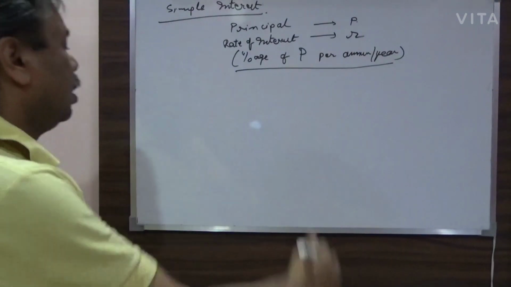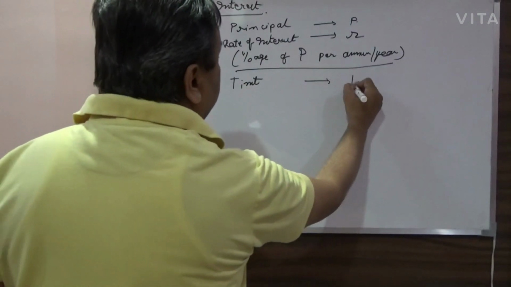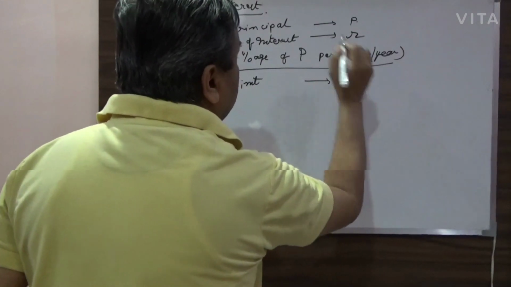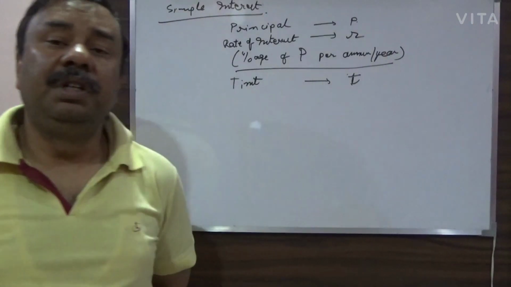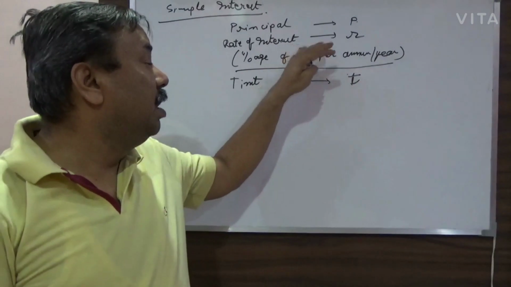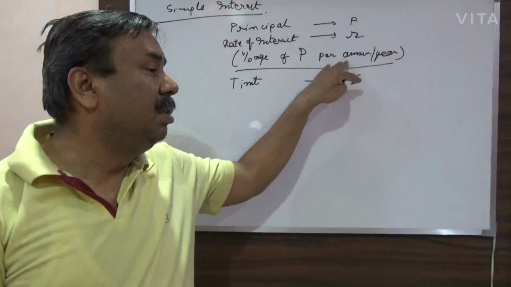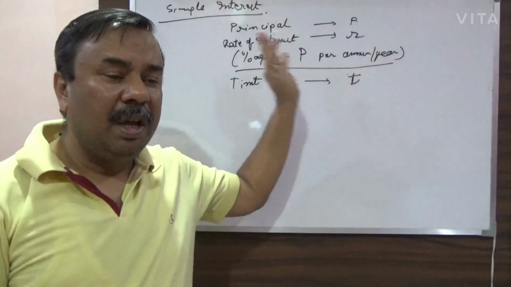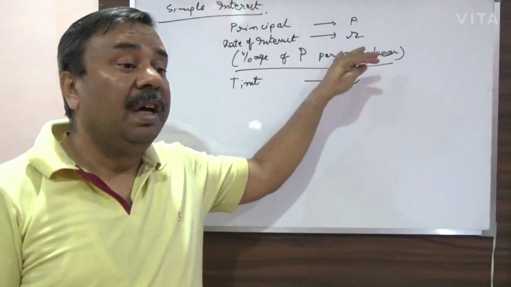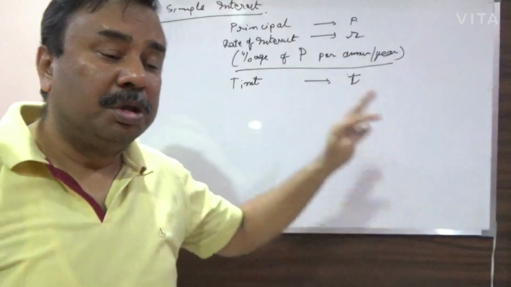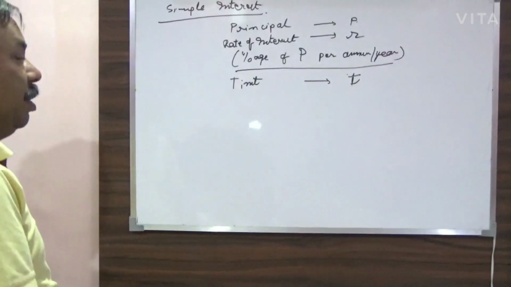The third is time, which will be represented by T. That is the number of years. If the rate is given per year, then it will be the number of years. If it is given per month, then it will be the number of months. It depends on the rate given to you. Both should be in the same parameters.